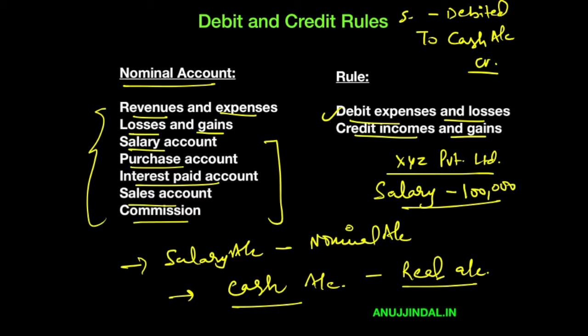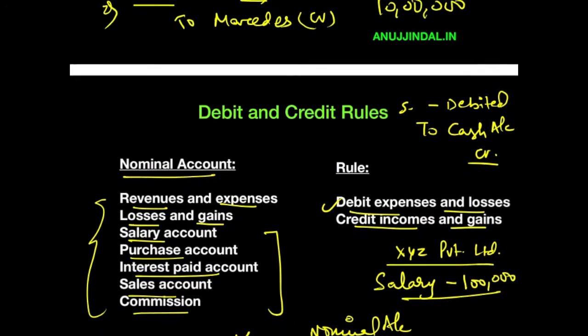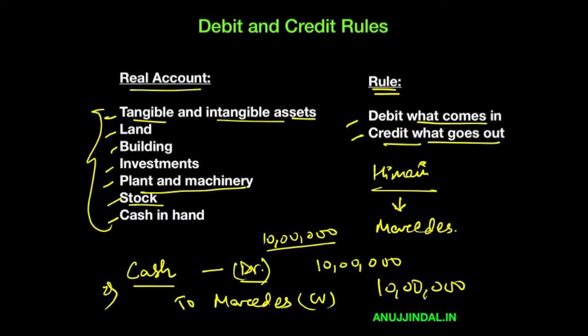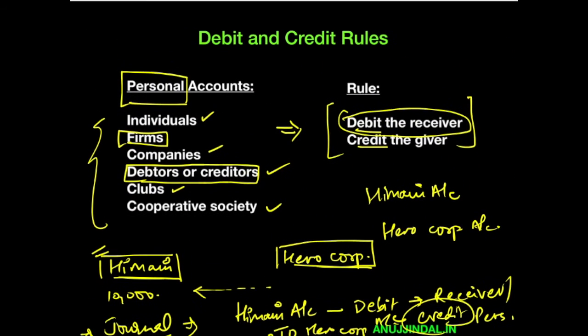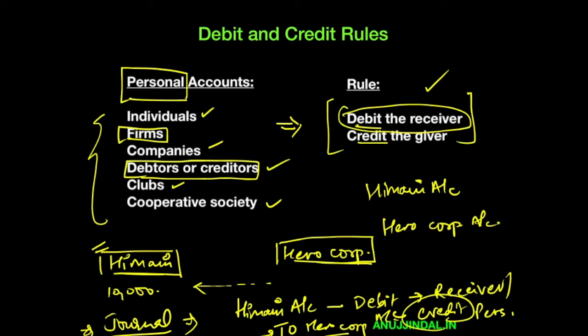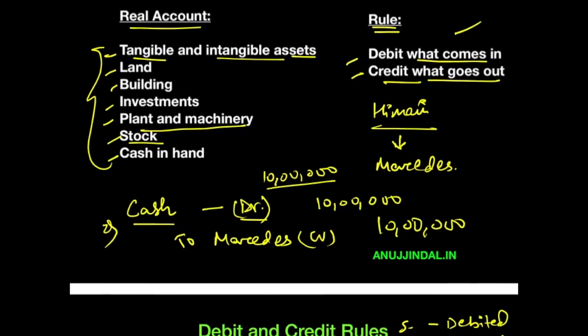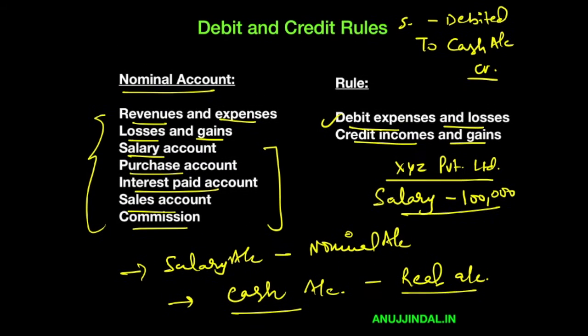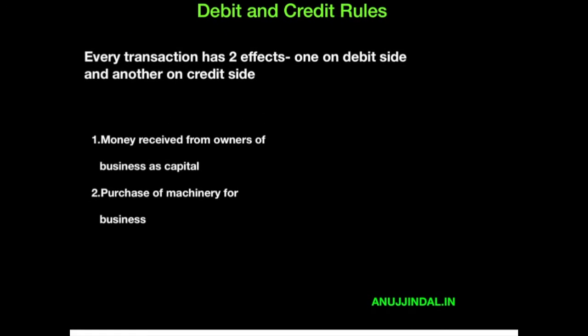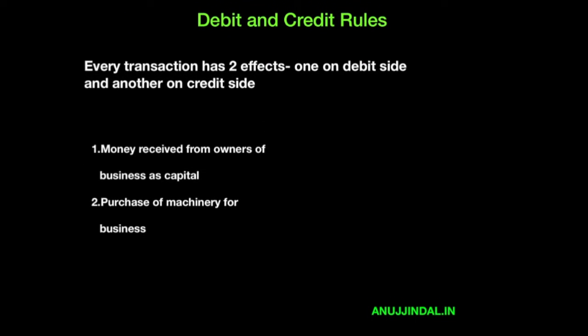So what are the three rules? Nominal account: debit all expenses and losses and credit all incomes and gains. Real account: debit what comes in, credit what goes out. Personal account: debit the receiver and credit the giver. These are the three rules that you need to remember, and if you are able to remember all these three rules, you can solve any question which comes your way related to accounting transactions. Let's take certain examples to understand them better.